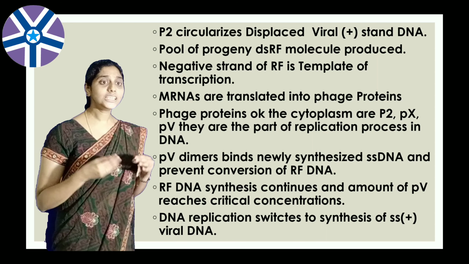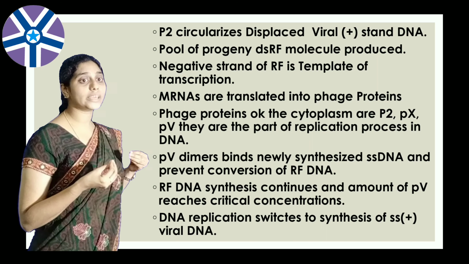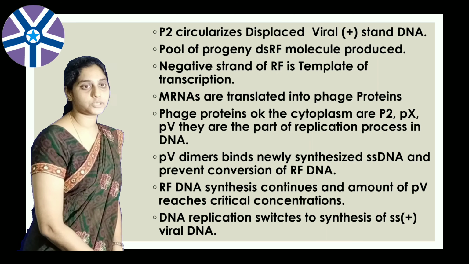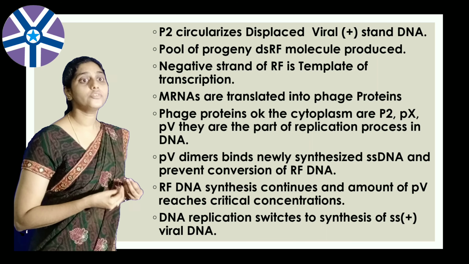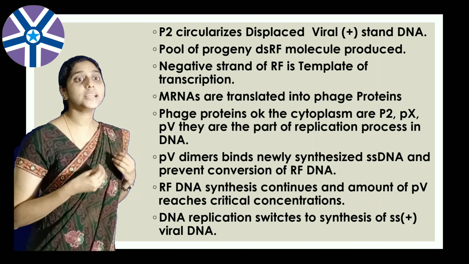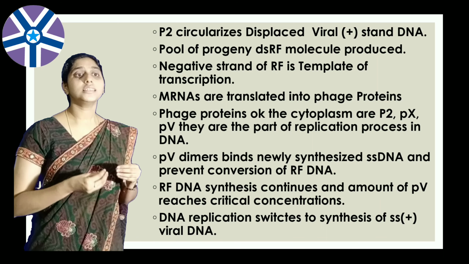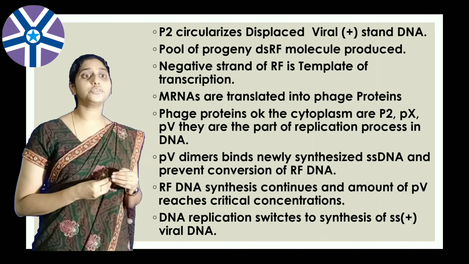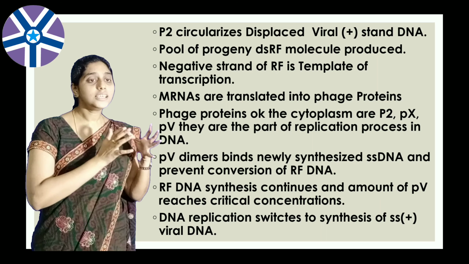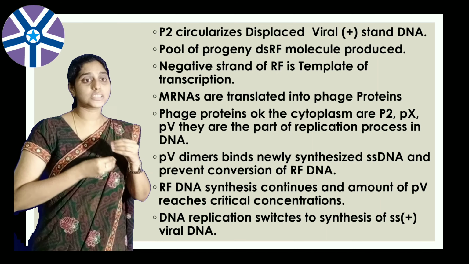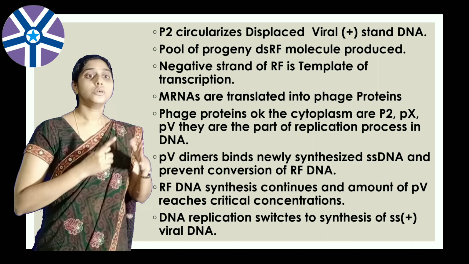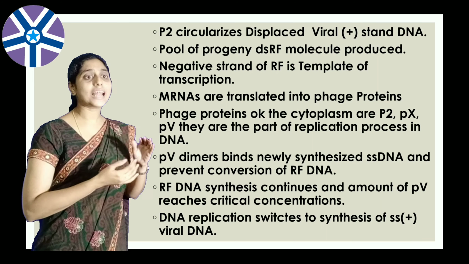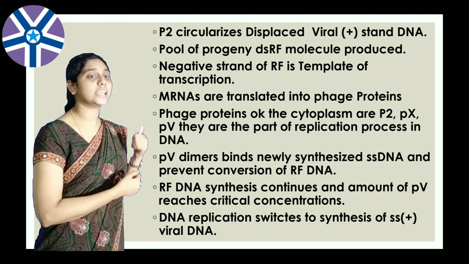So the negative strand of the replicative form is the template of transcription. The mRNAs are translated into the phage proteins. These proteins in the cytoplasm are P2, PX and PV. So they are part of the replication process of DNA.